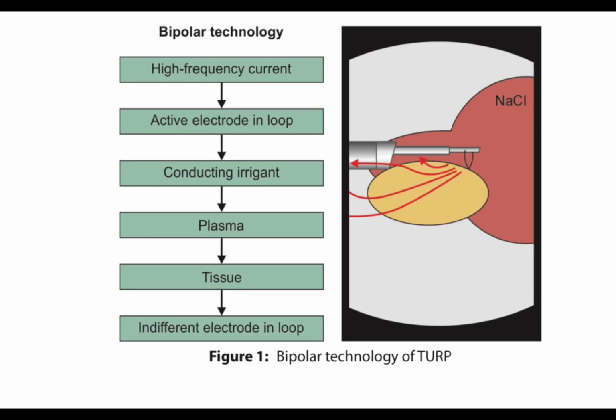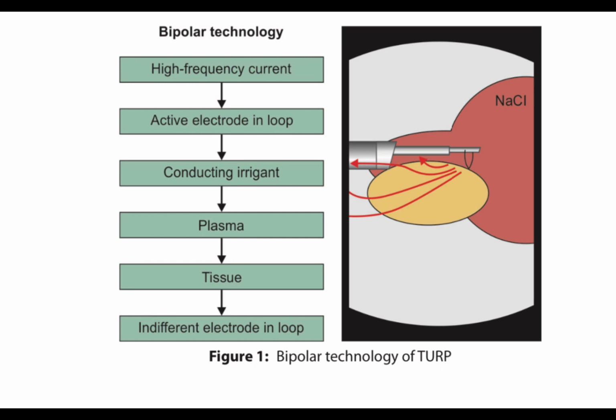Now let's see how the bipolar technology actually works. We know that for bipolar TURP we are using normal saline. Once the high frequency current is applied, it reaches the active electrode in the loop, and then the current from the loop is transferred into the conducting irrigant, the normal saline, and in the normal saline they form a plasma effect.